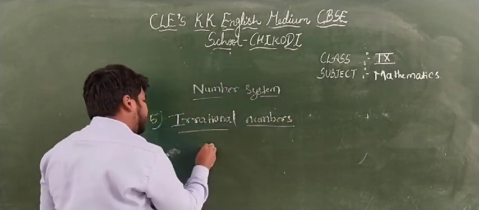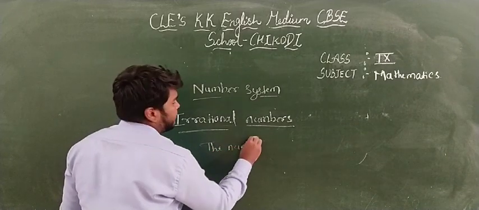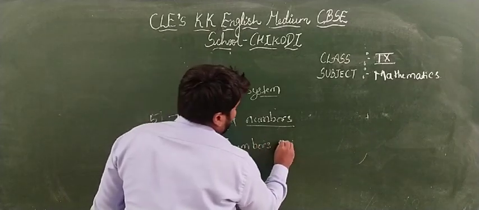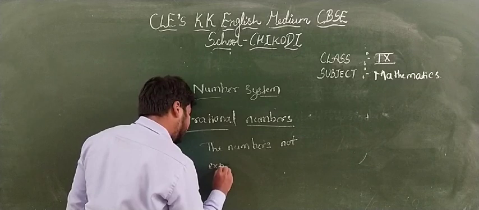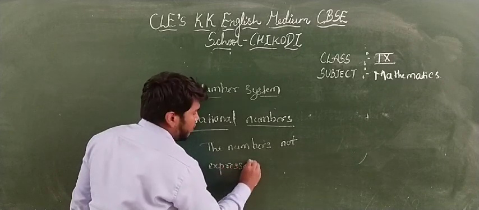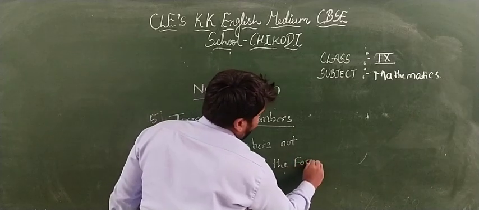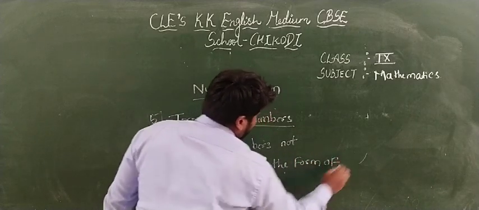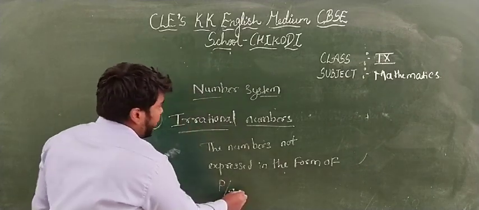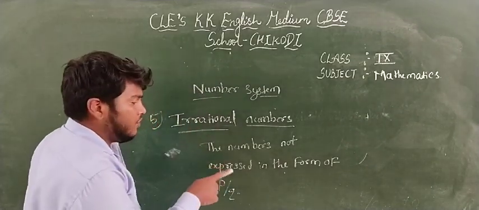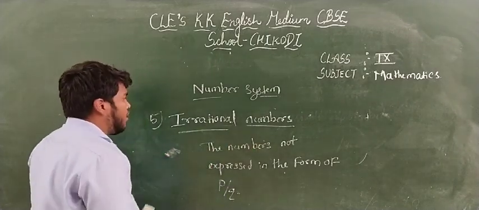The numbers not expressed in the form of P by Q are called irrational numbers, the opposite of rational numbers.